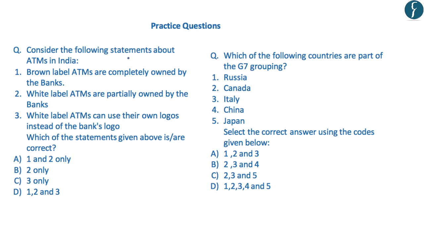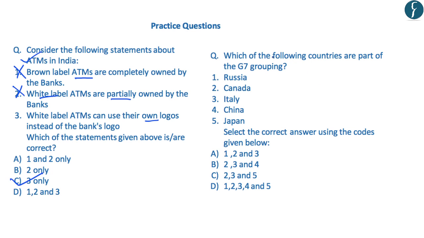Now, the first question reads, consider the following statements about the ATMs in India. The first statement is, brown label ATMs are completely owned by the banks. Now, this is an incorrect statement because the brown label ATMs are only partially owned by the banks, and in this system, the ATM machines are owned by a non-banking entity. The second statement reads that the white label ATMs are partially owned by the banks. This statement is also incorrect because white label ATMs are owned by the non-banking entities. The third statement reads that the white label ATMs can use their own logos instead of the bank's logo. And this is a correct statement. So the correct answer that comes out is C, that is 3 only.